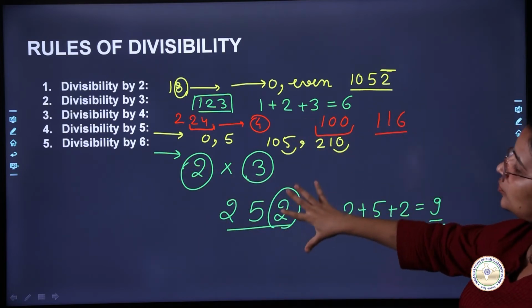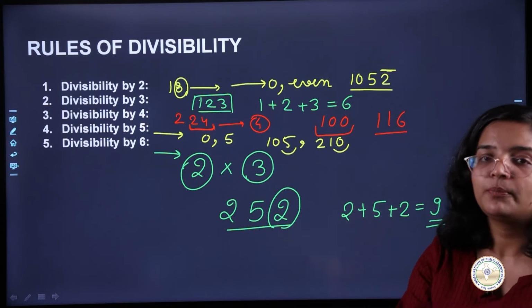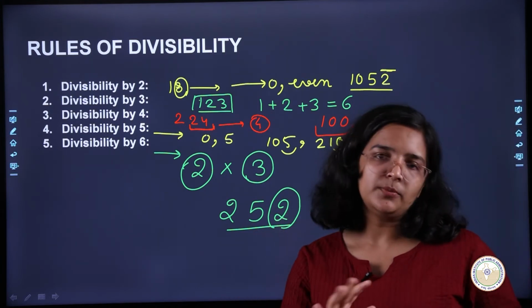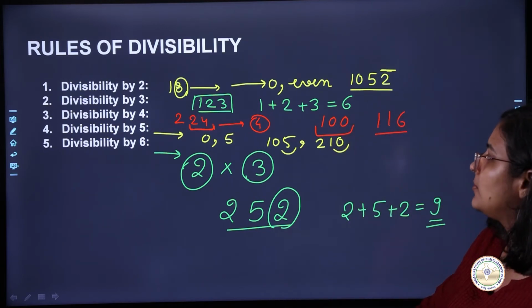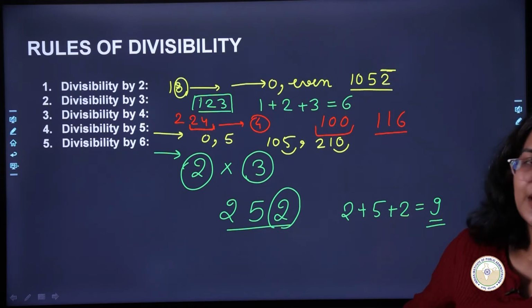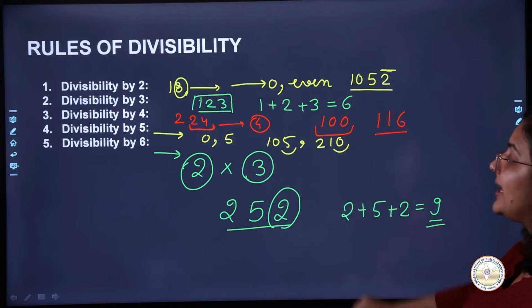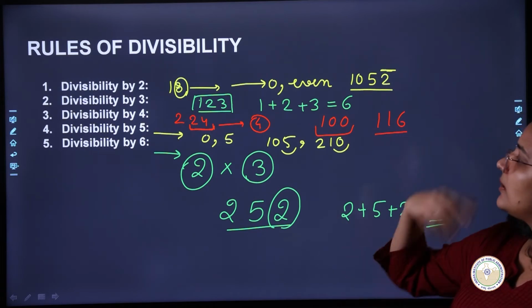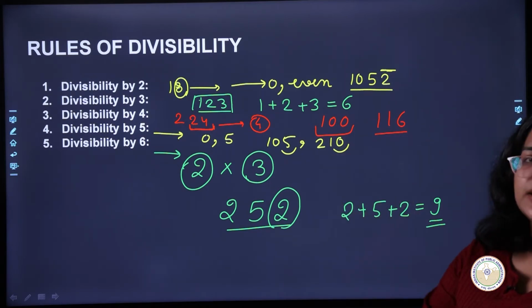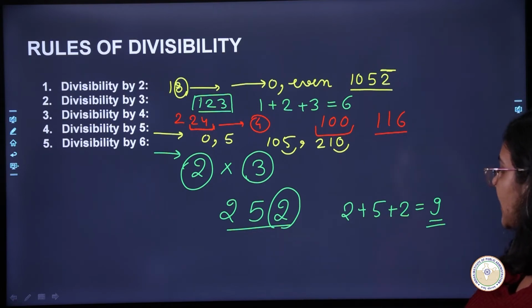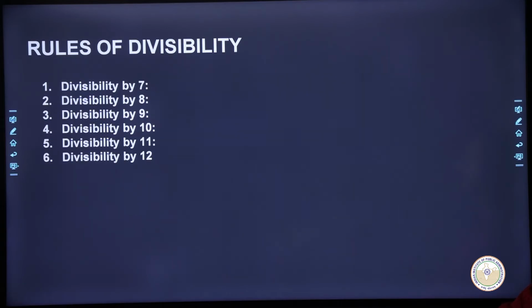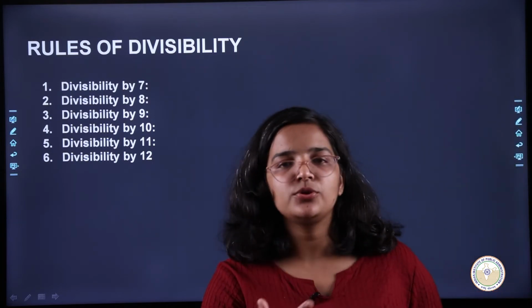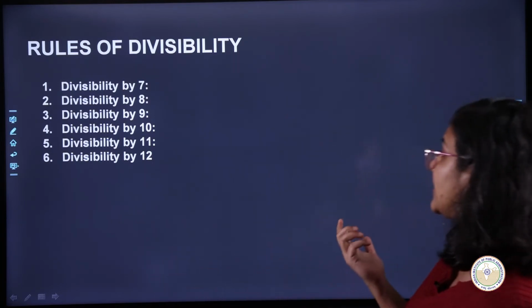Okay, so these are the rules that can quickly help you to decide whether they are divisible by a particular number or not. So I mean, you will not have to do lots of calculation. You will be able to tell most of the things just by looking at either the units place or just by adding the numbers. Okay, so now we will move on to the further numbers, divisibility by 7, 8, 9 and things like that. Okay, so if you want, you could take a screenshot and then we will move ahead. Okay, all right. So now we want to do the same thing. We want to check the same thing for 7, 8, 9, 10, 11 and 12.